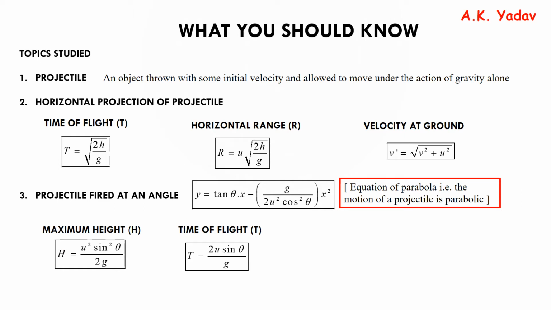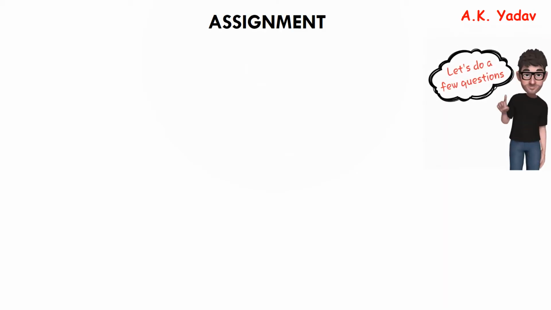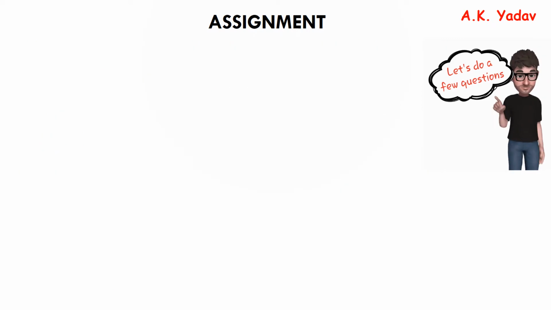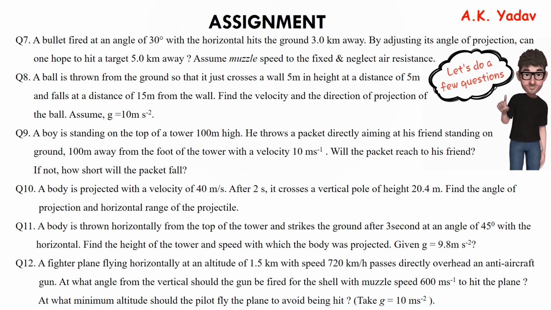Maximum height, time of flight, and horizontal range. So these were the first 6 questions of the total 12 questions. Pause the video, do try all the questions, then play the video again to check your answers. The next 6 questions, please try them on your own.